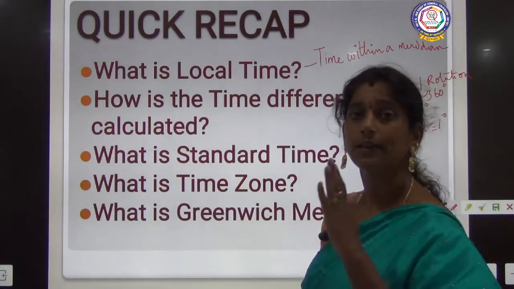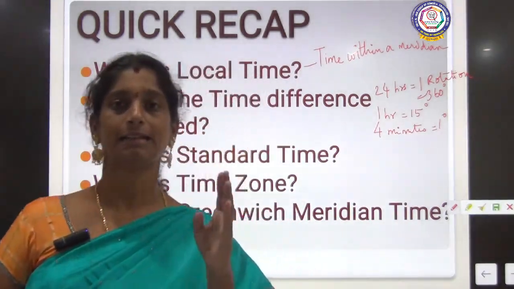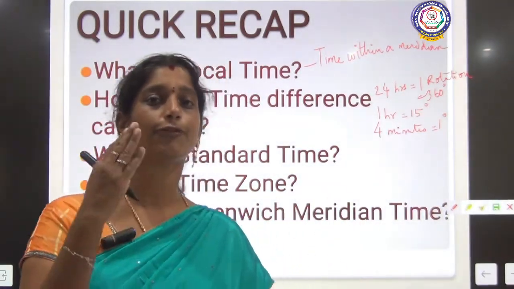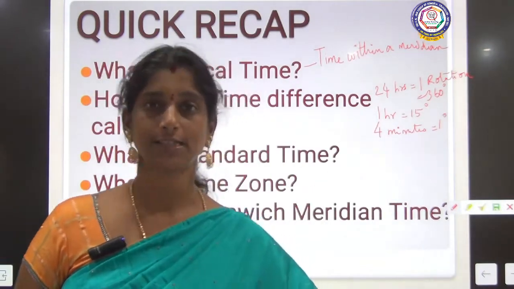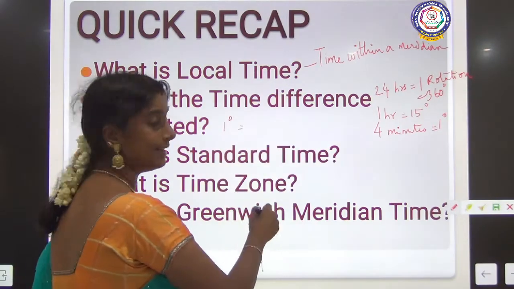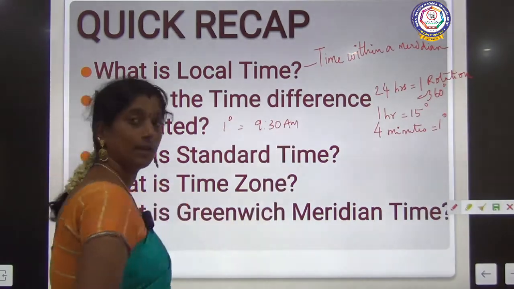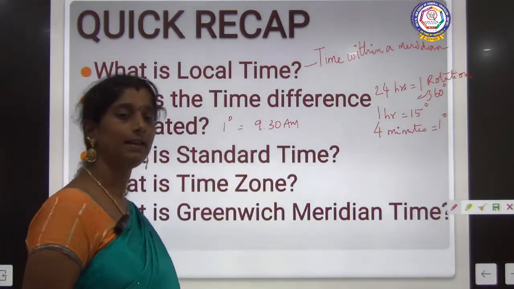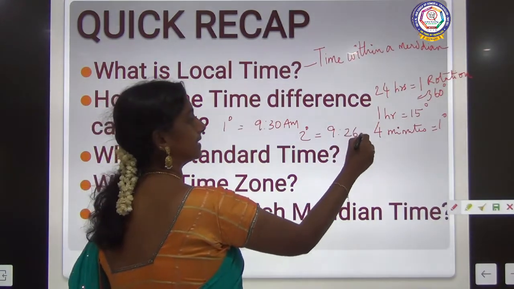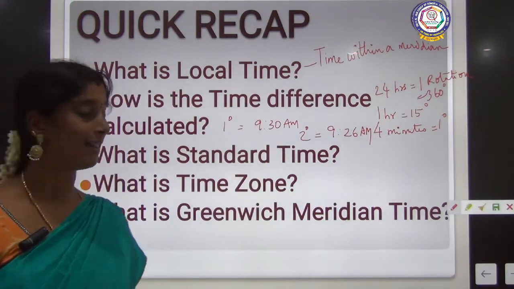So based on this, after 1 degree, the time differs 4 minutes. That is, the second degree line is 4 minutes behind the first degree, right? So if the time in 1 degree longitude is 9:30 AM, then what will be the time in second degree? It will be 9:26 AM. Clear? That is how the time is being calculated.